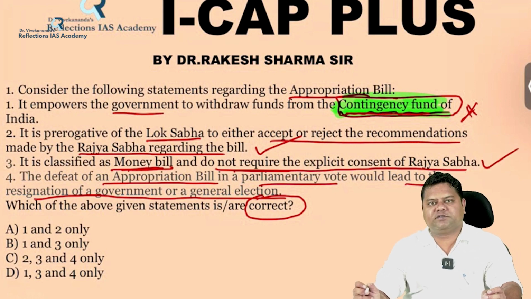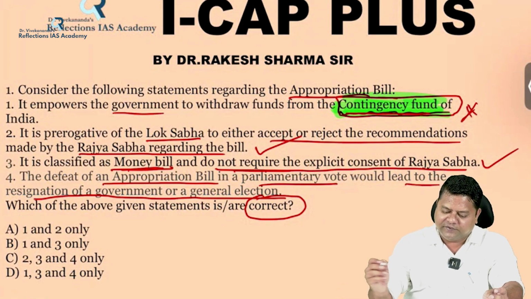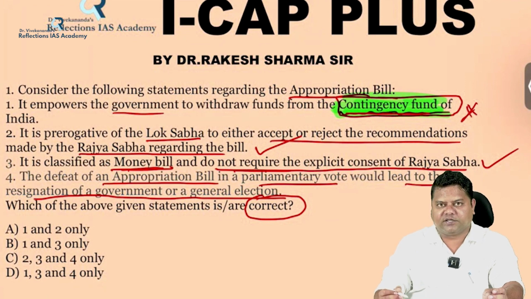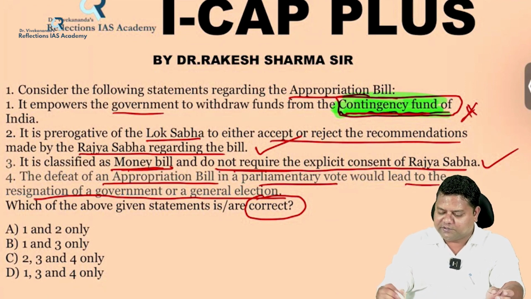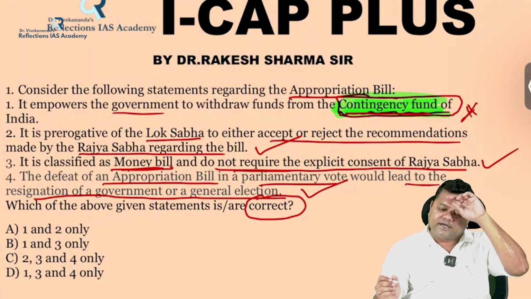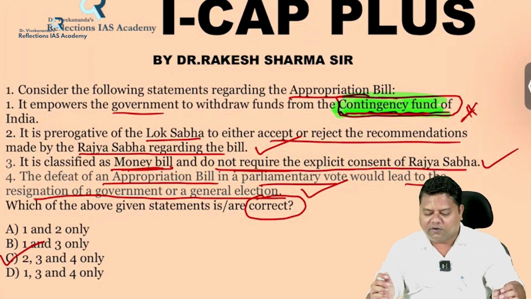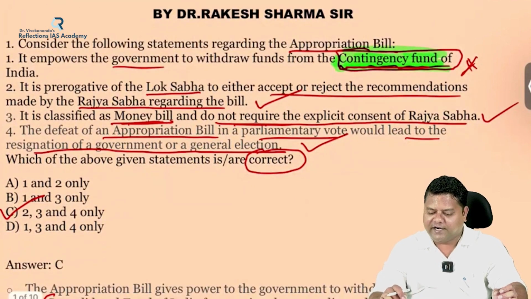Just now we have seen this. This is also a right statement. The defeat of an appropriation bill in the parliamentary vote would lead to the resignation of a government or a general election. This also we have seen, so this is also absolutely right. So here the correct statements are 2, 3 and 4. The first statement is wrong. All the other statements are right about this appropriation bill.